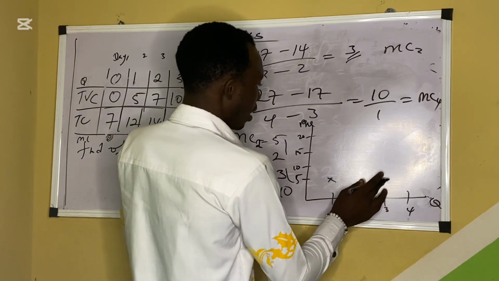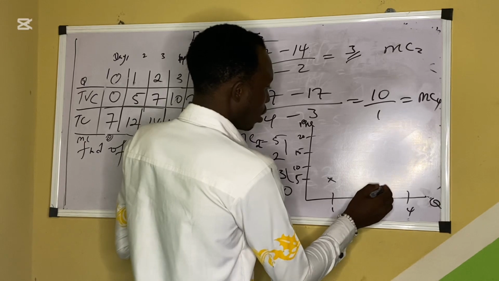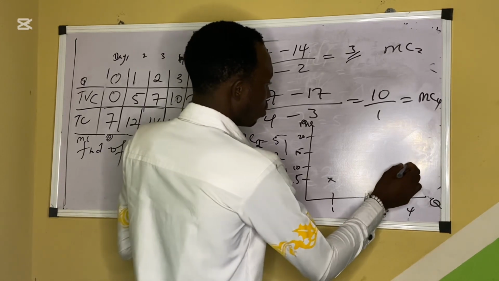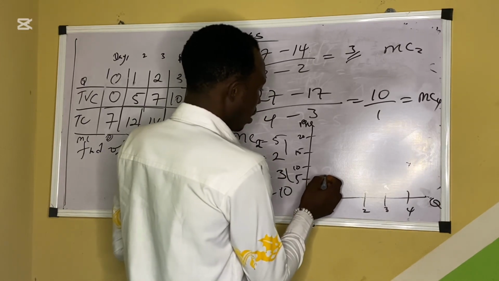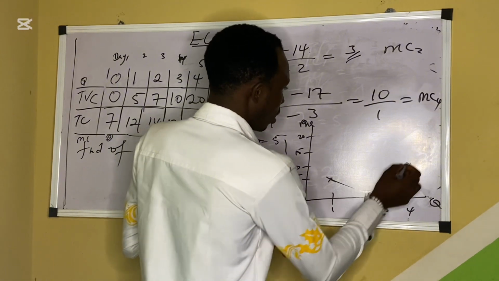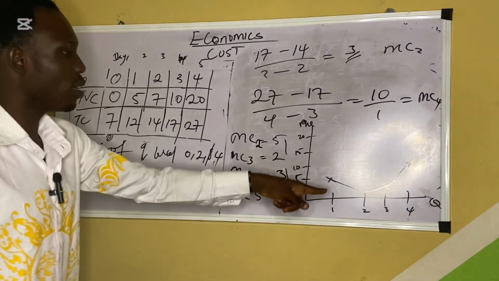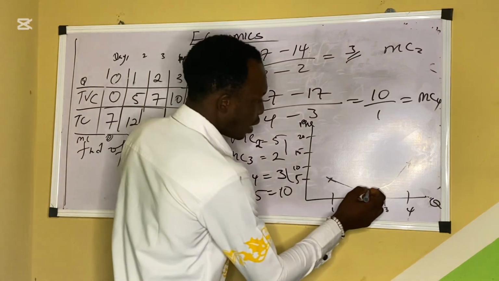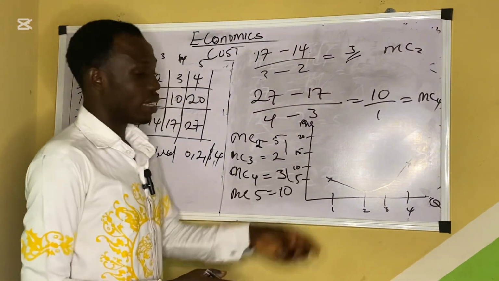Let's take it a bit higher. Then when output is 4, MC is 10. So you see that the graph starts from here to here and it's going up. So that is how it is. You first of all decline, then you start going up. That is how MC graph is plotted.